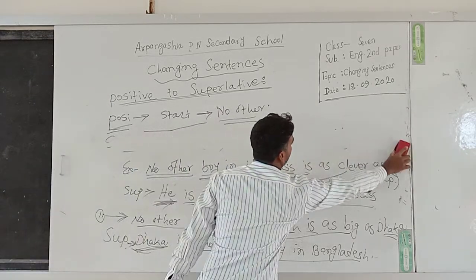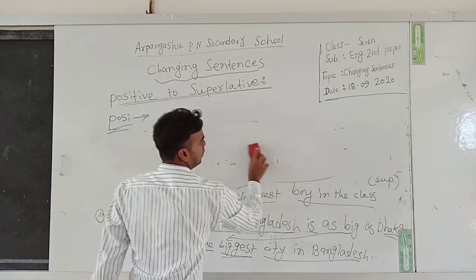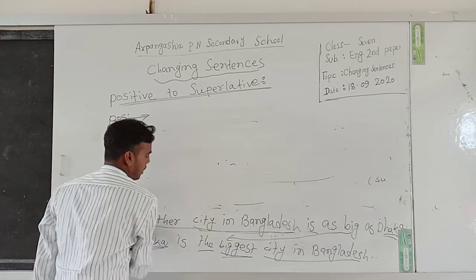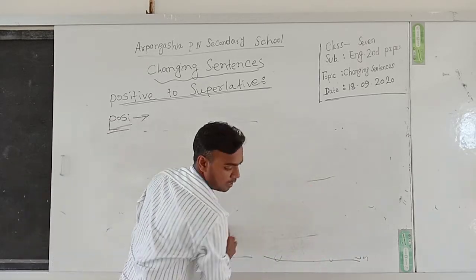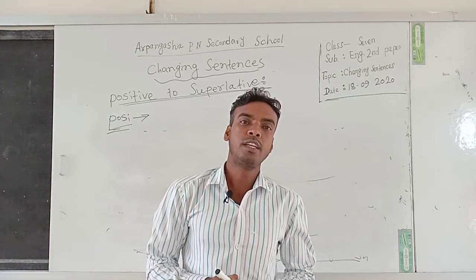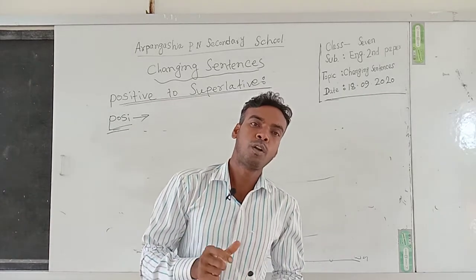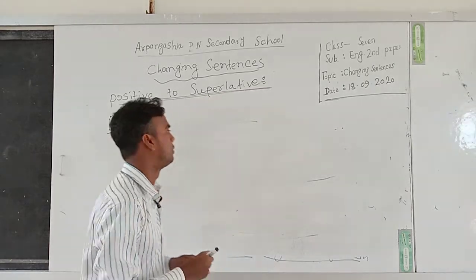Dear students, now we learn another rule of positive to superlative. If a positive degree starts with very few, then we have to follow another structure to change it to superlative.